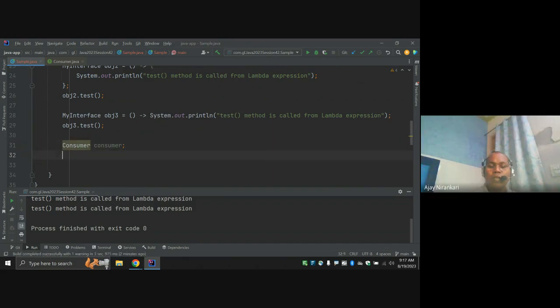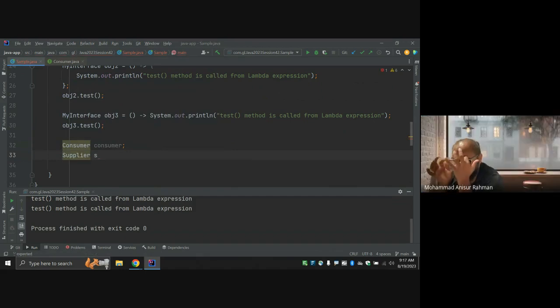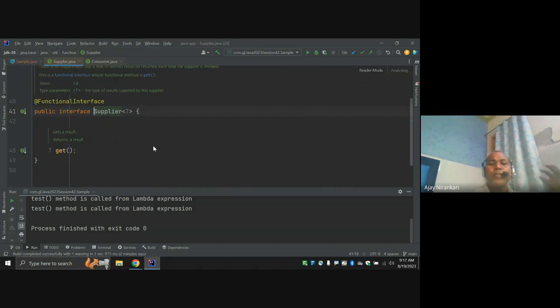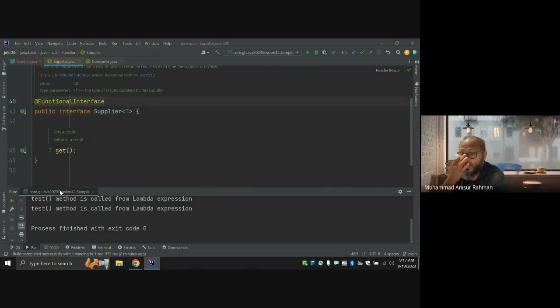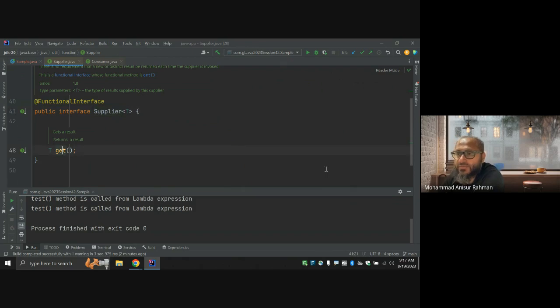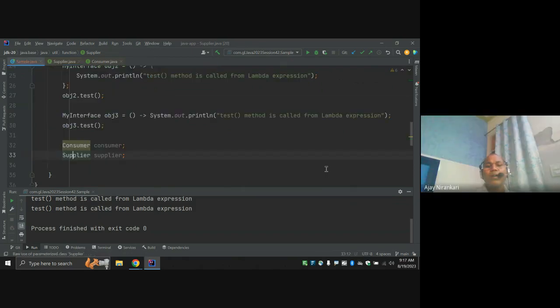Similarly, another is the Supplier. This is also a functional interface provided by the JDK. It has only one abstract method, get. If you want to get something, you can apply this Supplier interface. Similarly, there are methods like consumer and supplier.